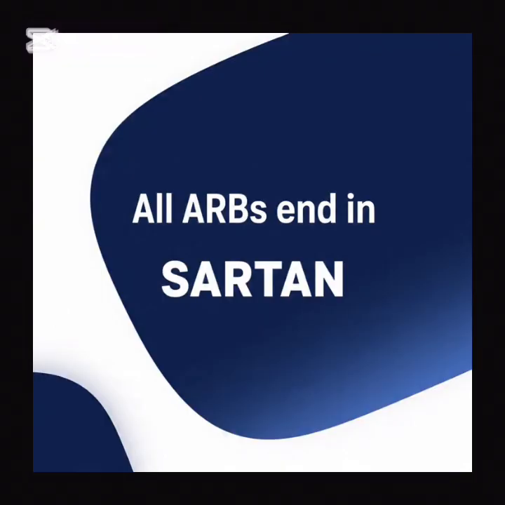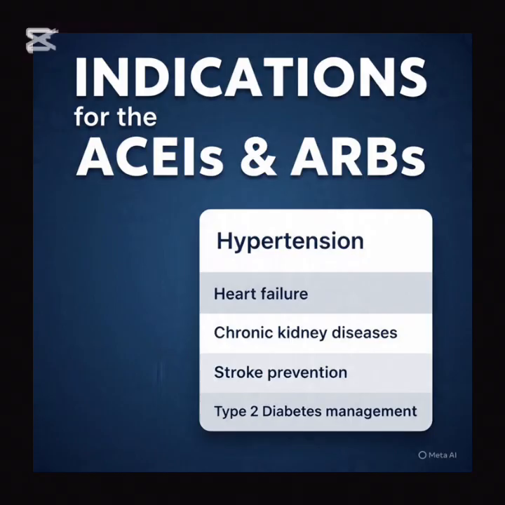All the angiotensin II receptor blocker drugs end in sartan. The angiotensin converting enzyme inhibitors and the angiotensin II receptor blockers are used in hypertension, heart failures, chronic kidney diseases. They are also used in preventing stroke and managing type 2 diabetes.